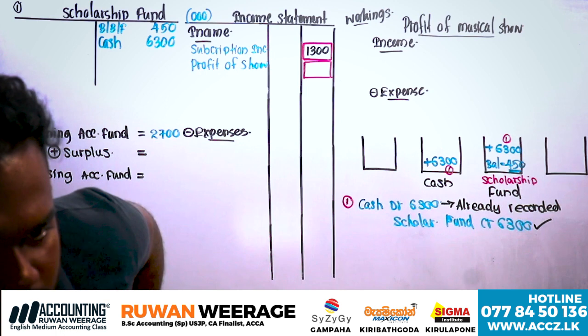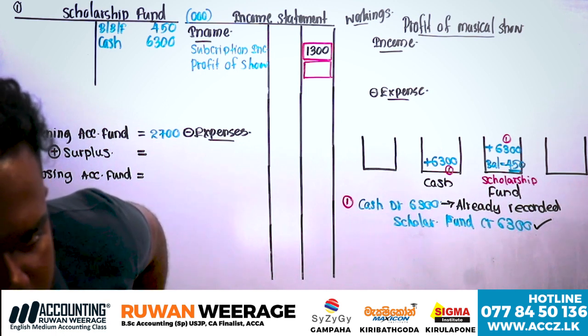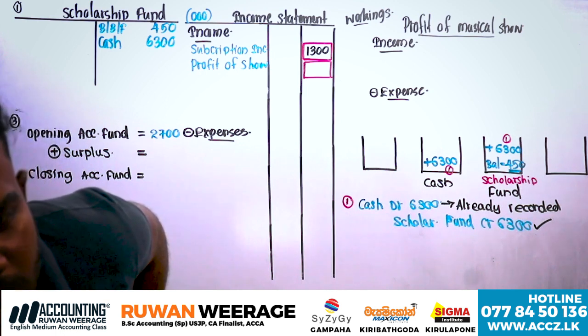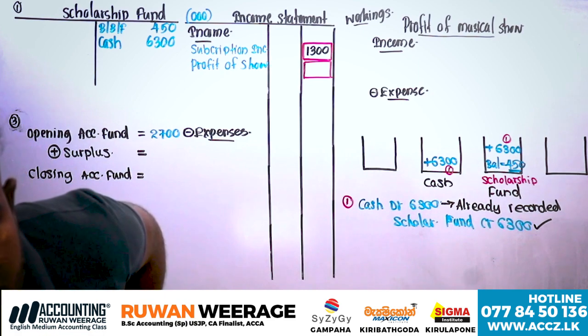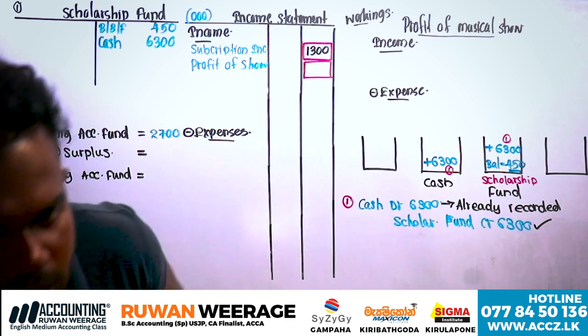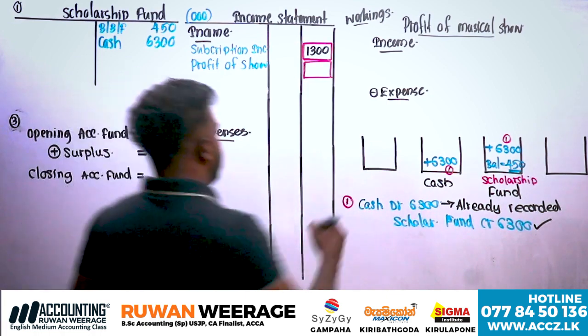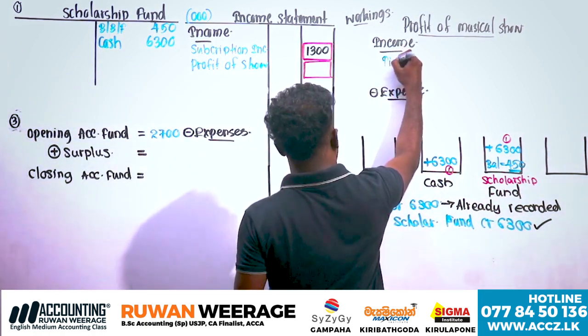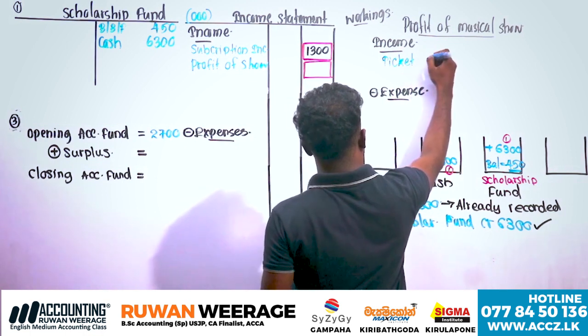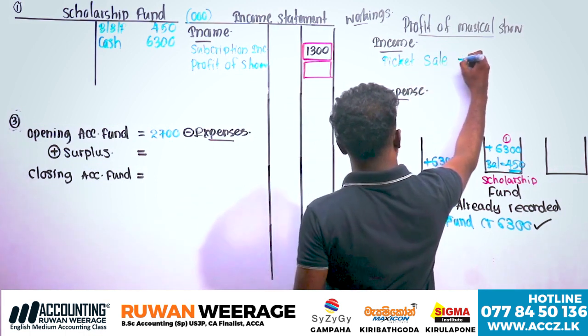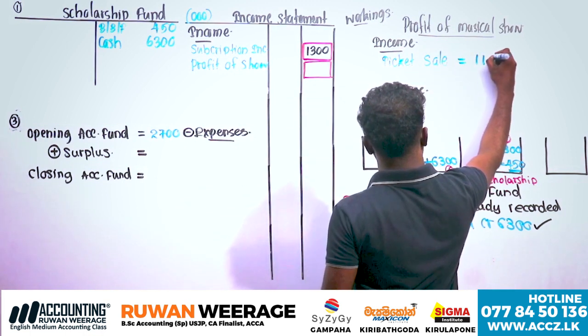Cash receivable from sponsors for the musical show. If there are no receivables, then the total amount is considered as income. If they are receivable, you have to add that. Ticket sales 1100, no issues.